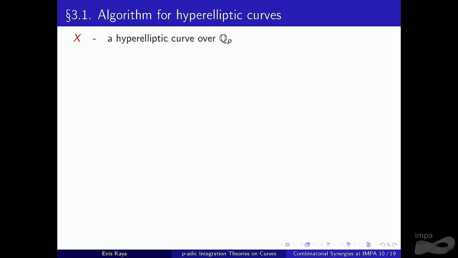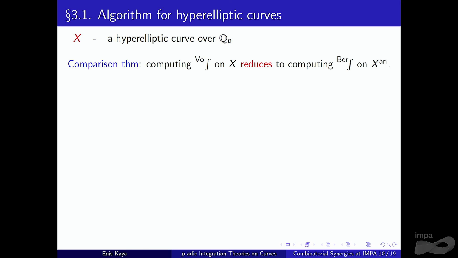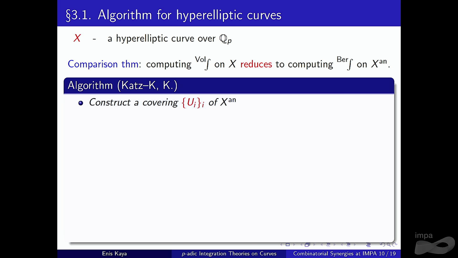Okay, what is the algorithm? Let's fix a hyperelliptic curve X over Q_p. Thanks to the comparison theorem, it's all about computing Berkovich integrals on our Berkovich space. How do we do this? We use a semi-stable model. There is another notion in the literature called semi-stable covering. These are essentially the same. The advantage of coverings is that they are more explicit.